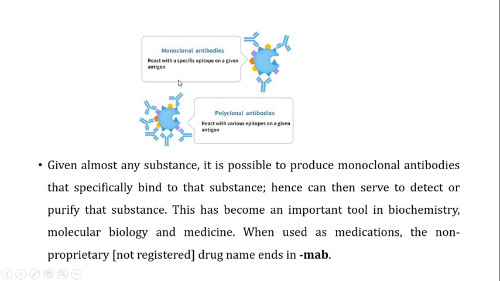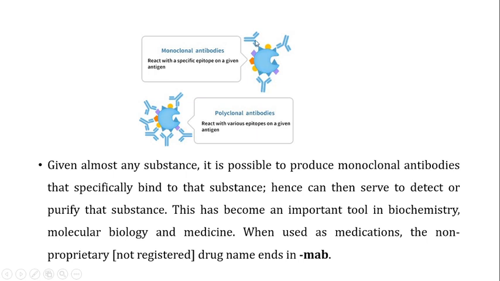What is the difference between the monoclonal antibodies and the polyclonal antibodies then? If you look at this diagram, this is an antigen, and on the surface of the antigen you can see different kinds of epitopes. This one is in yellow, this one is blue, the purple one, the orange one. So you have different kinds of epitopes on the surface of this antigen.